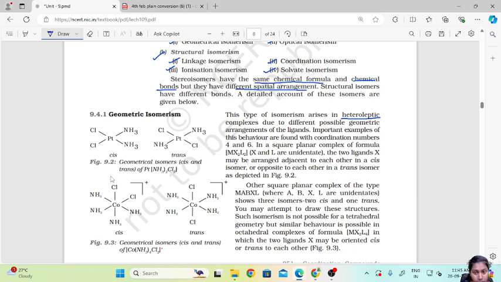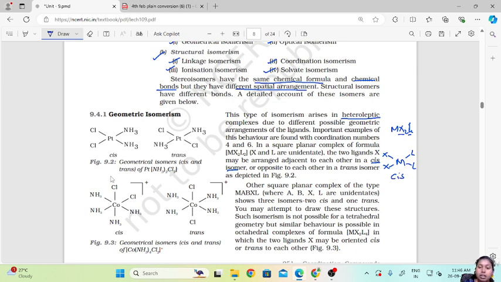Now in a square planar complex of the formula MX2L2, there are two different types of ligands attached to the metal atom. The two ligands X may be arranged adjacent to each other in a cis form. So if this is the central metal atom, and both X and both L are placed adjacent to each other, this isomer is known as the cis isomer.